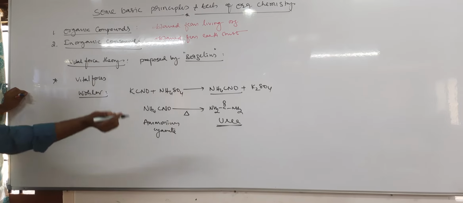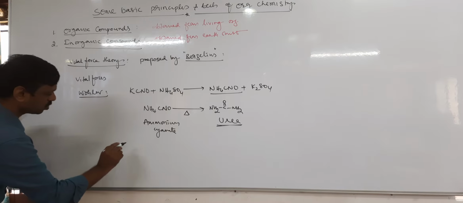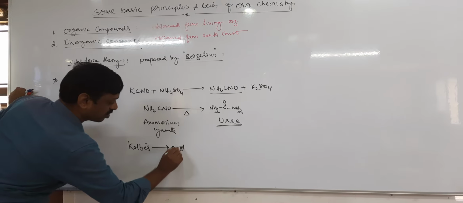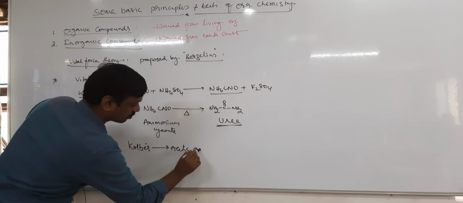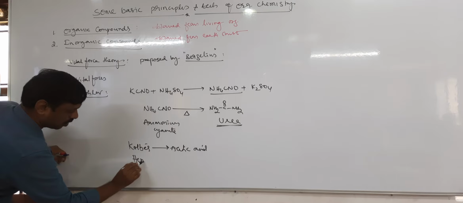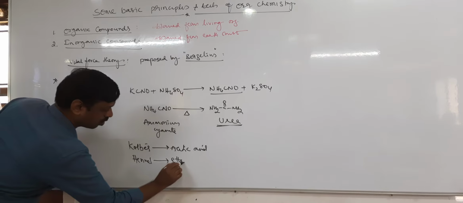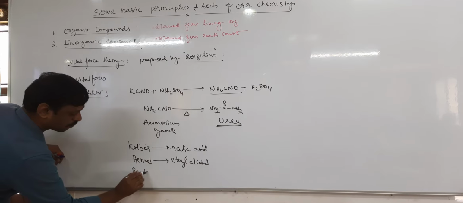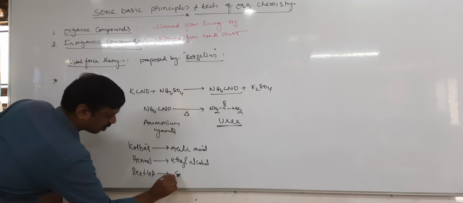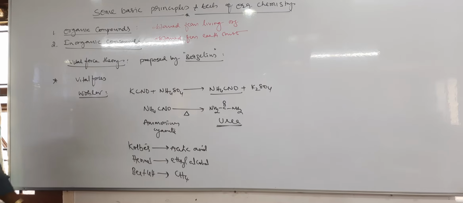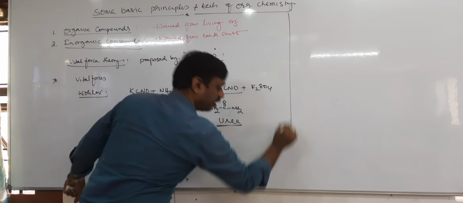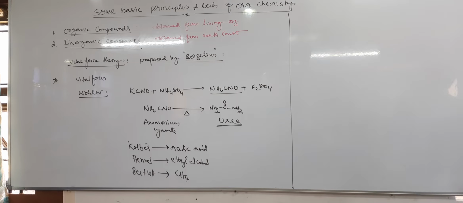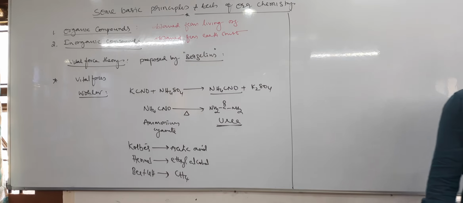After this, many scientists prepared many organic compounds. Firstly, Kolbe prepared acetic acid in the laboratory, and Berthelot prepared ethyl alcohol in the laboratory. Even Berthelot prepared methane in the laboratory. So different scientists prepared different organic compounds after Wöhler. But Wöhler is the first chemist; he prepared urea, the first organic compound.